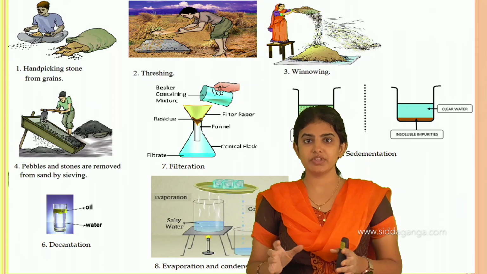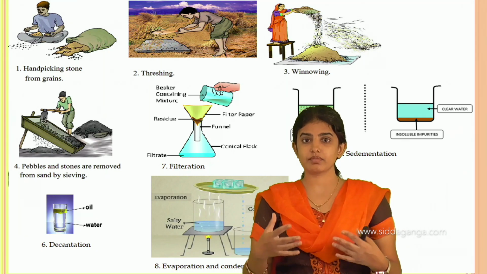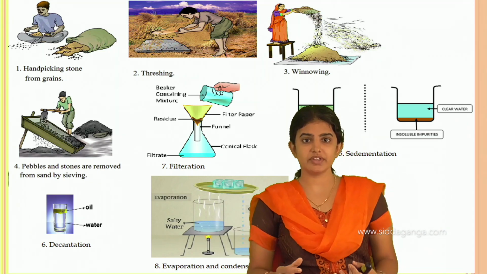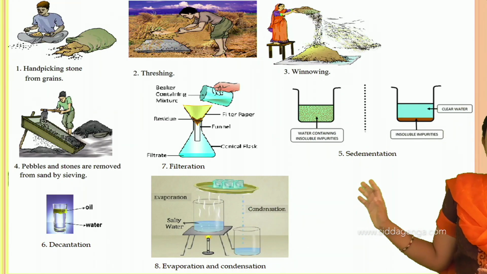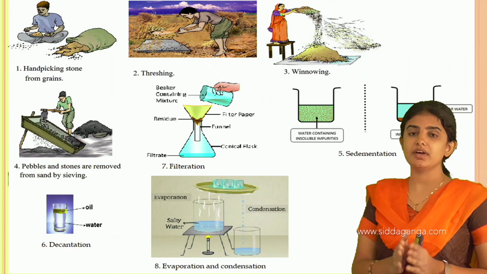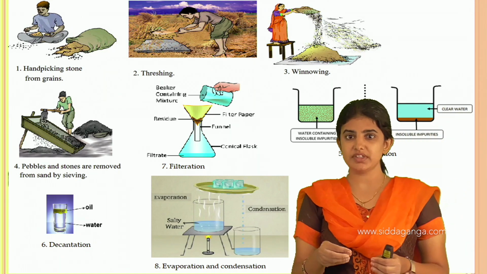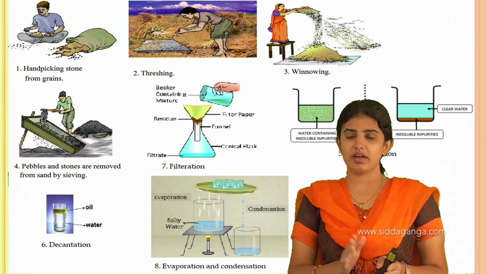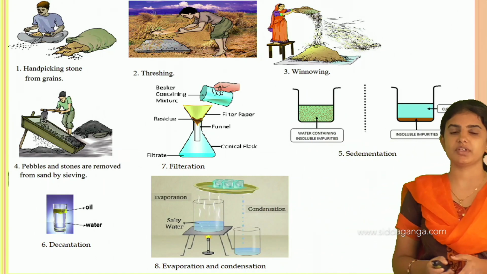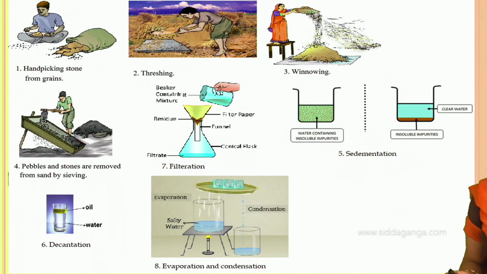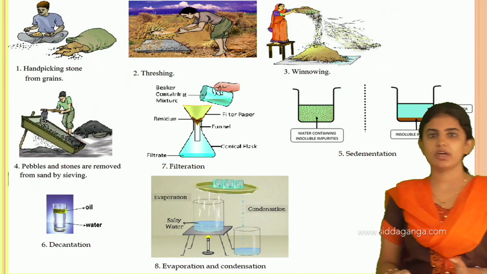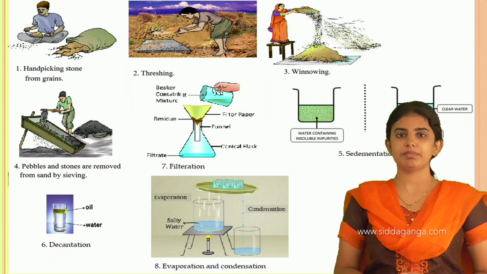We don't know about these methods, but in our life we apply them unknowingly. In our textbook, these methods will be useful. As I told, these methods help to separate the components of a mixture, that is, the desirable components as well as the undesirable components present in the mixture. This is all about the separation of substances and the different methods of separation. Thank you.